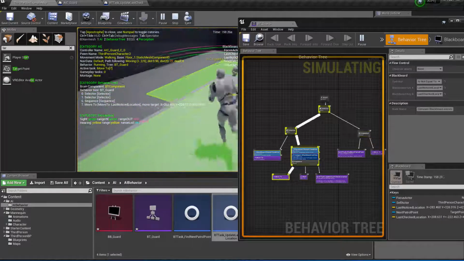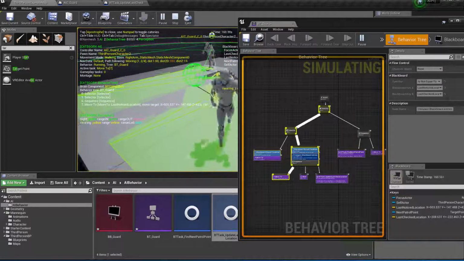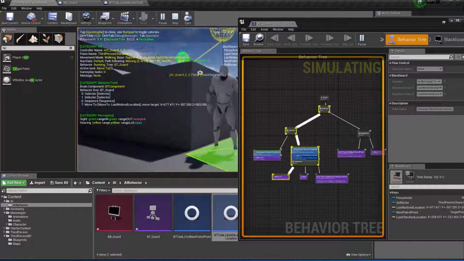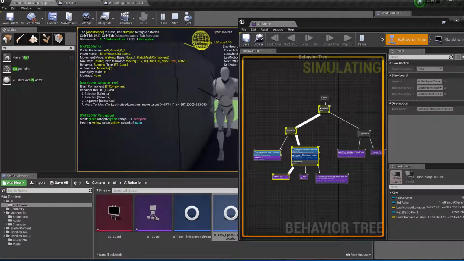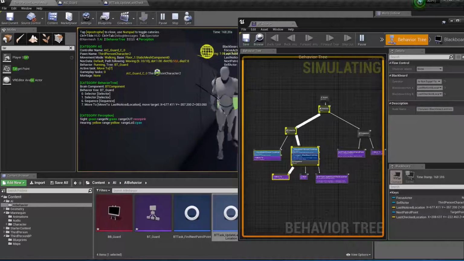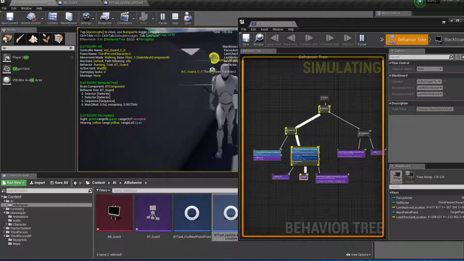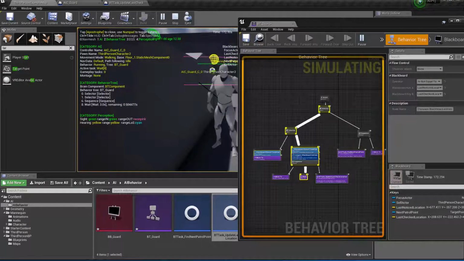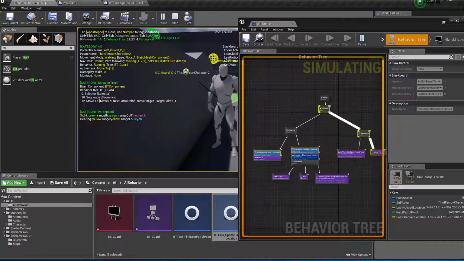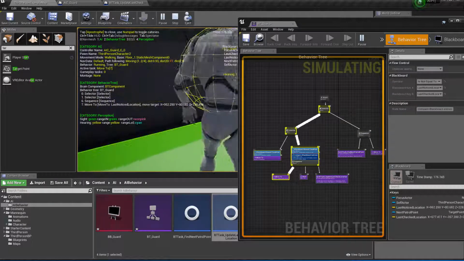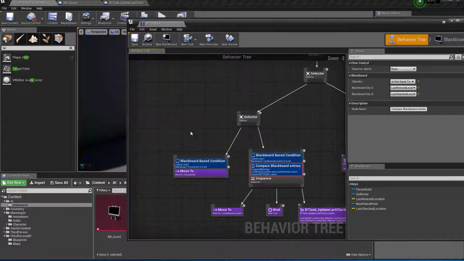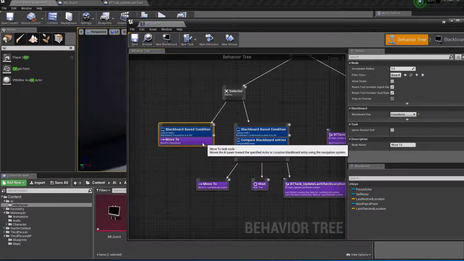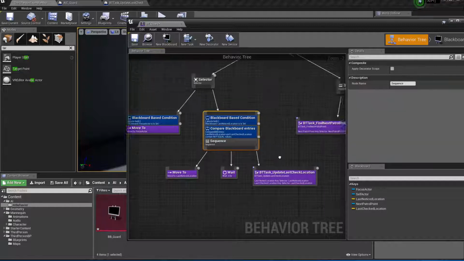Okay, let me make some noise. You can see that's the last AI location, the hearing there. They will try to go there again and then say, okay, I'm going to wait here. I see nothing. Go back to patrolling. Okay, cool. So that's going to be the logic for the patrolling in combination of our two senses, the sight and the hearing.